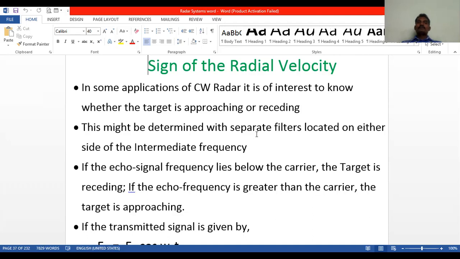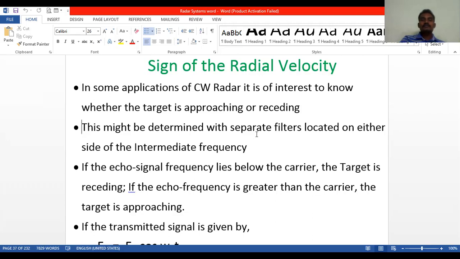If the echo signal frequency lies below the carrier, then we can say that the target is receding. If the echo frequency is greater than the carrier, then the target is approaching. So, below the carrier, the target is receding; above the carrier, the target is approaching.